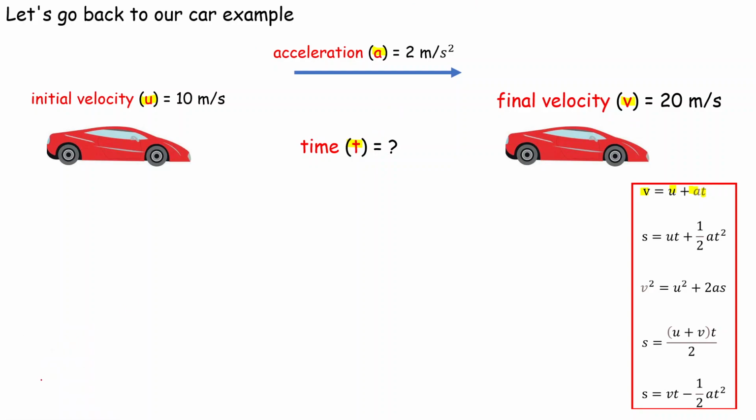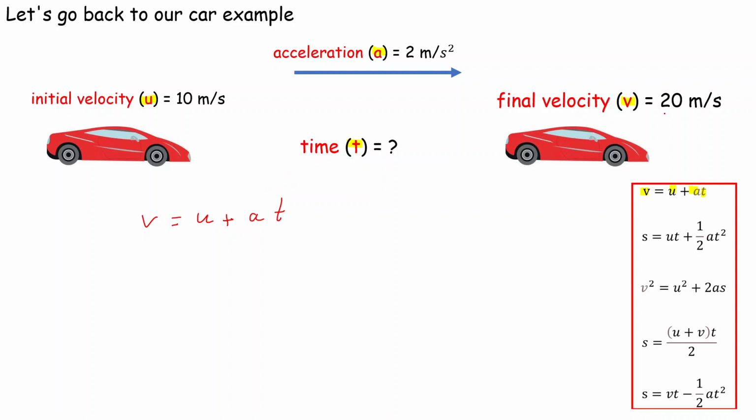So SUVAT at GCSE is pretty much a case of choosing your equation and then substitution. So let's do that. We're using the equation V is equal to U plus AT, and then we just substitute in our variables.